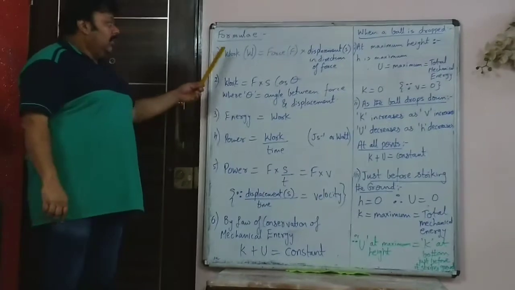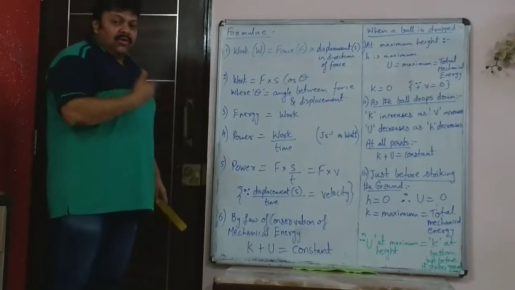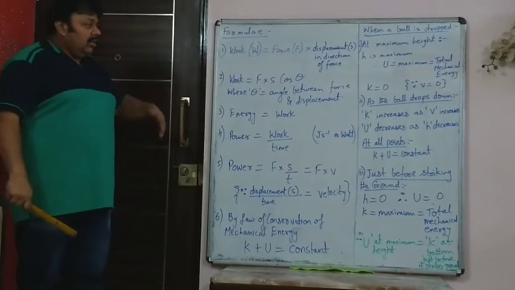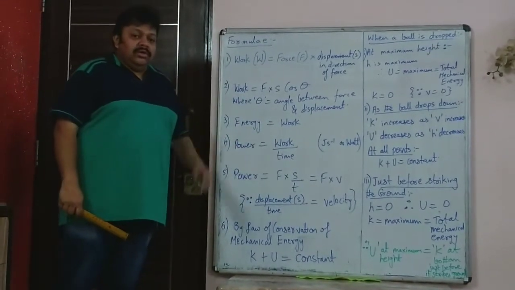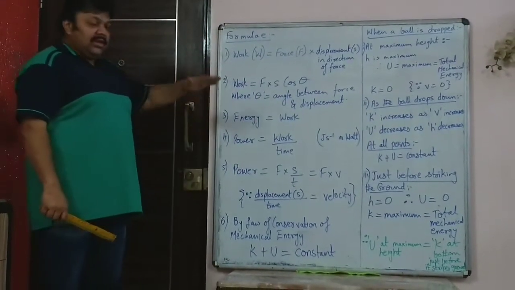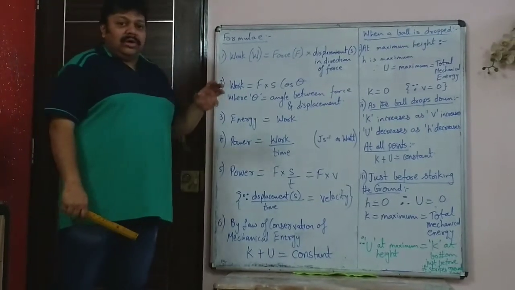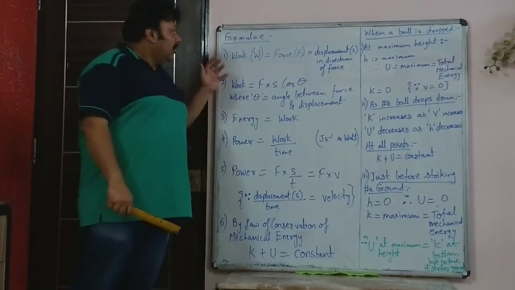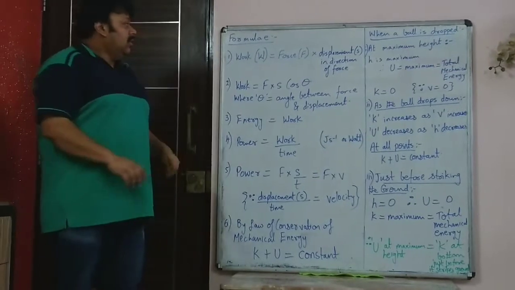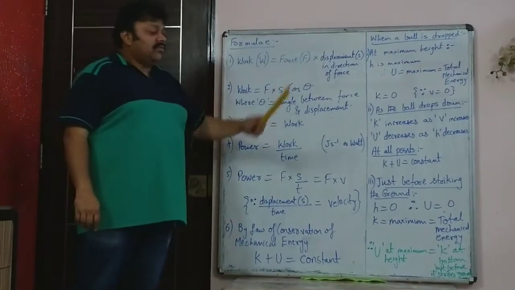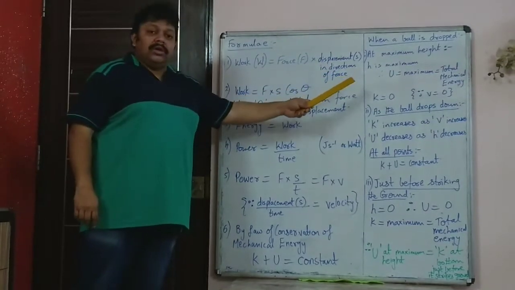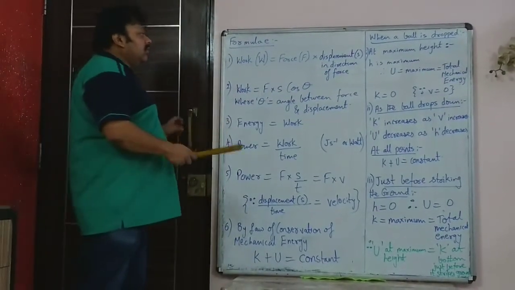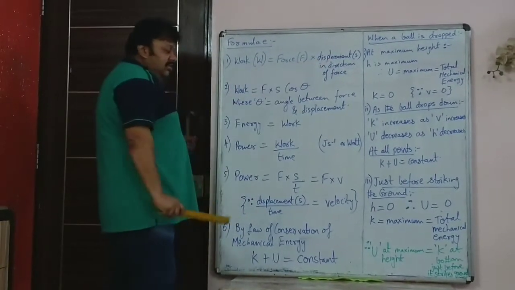So now we see what formulae will be used in the sums. I'm not doing the sums here, we will do all the sums in the Zoom session. We are only seeing the formulae, a quick recap of what we have done in the work, power and energy topic. So work is force into displacement. Force into displacement should be in the direction of force. So W is equal to F into S.